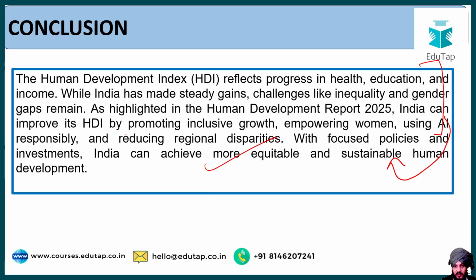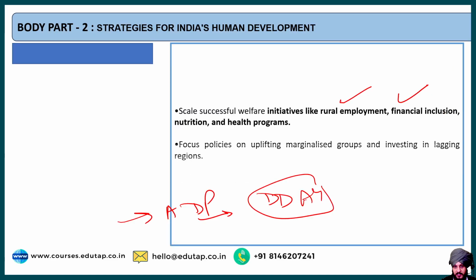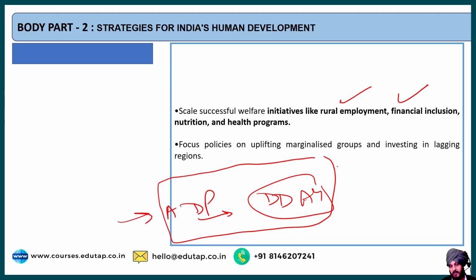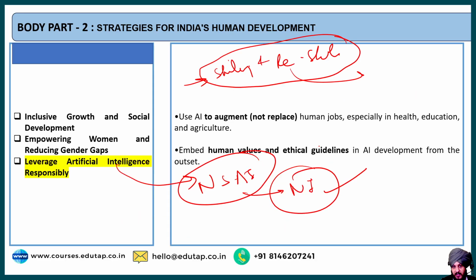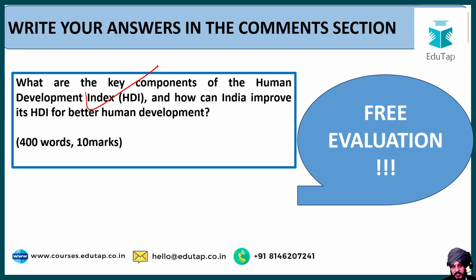For example, over here I have just written general statements, but I have also verbally stated the different types of schemes that can be there. For each and every initiative I have said that, though I have not written it over here, you can write that in order to add value to your answer.